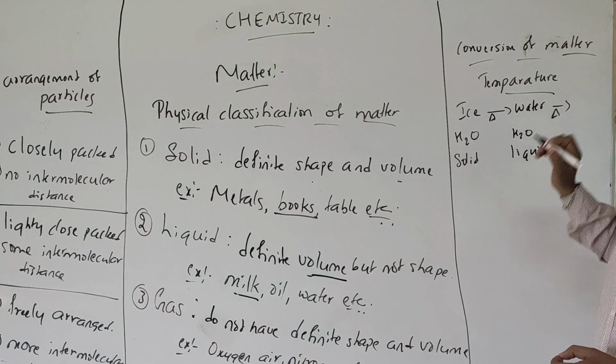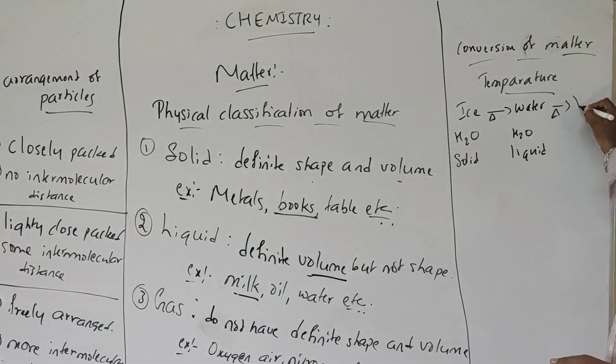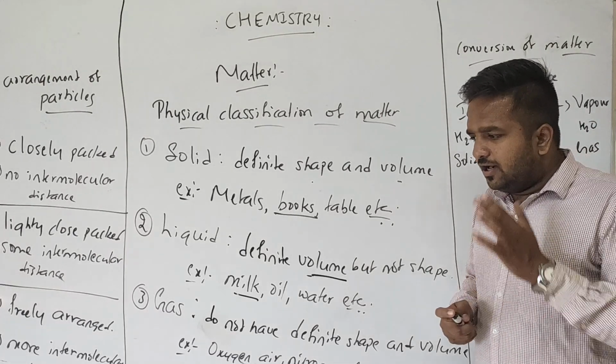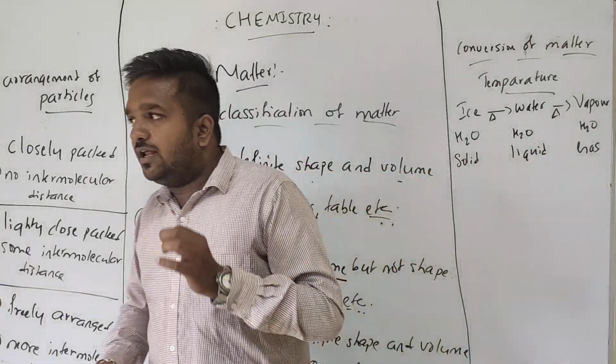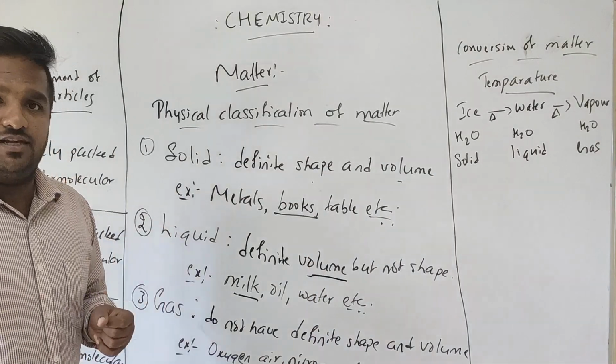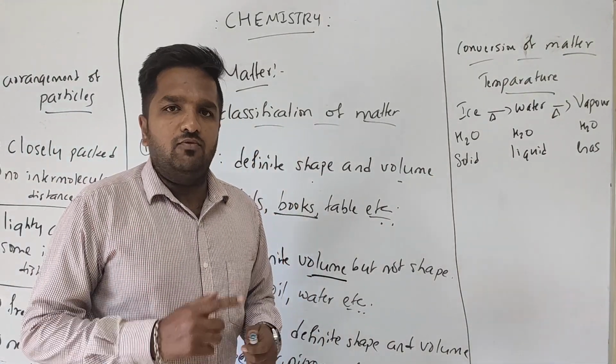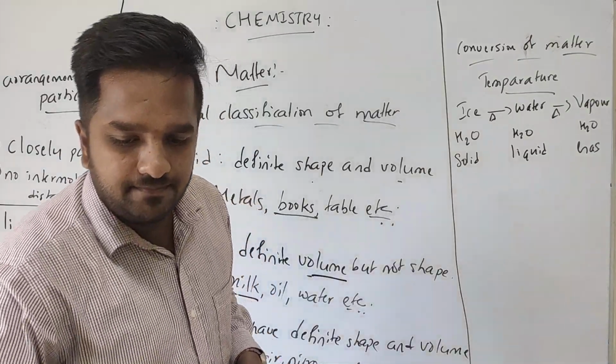If you heat this water to a particular temperature, it will be converted into vapor state. Clear? In this vapor state, the formula is the same, H2O itself, and this is a gas. So it means that matter can be converted from one state to another state. No change in the formula. By varying temperature, we can convert matter from one state to another state. Clear?